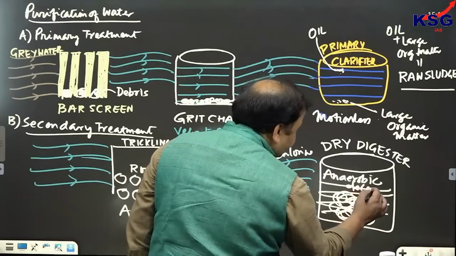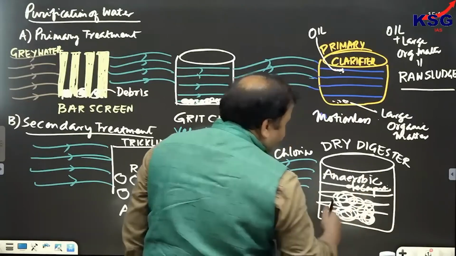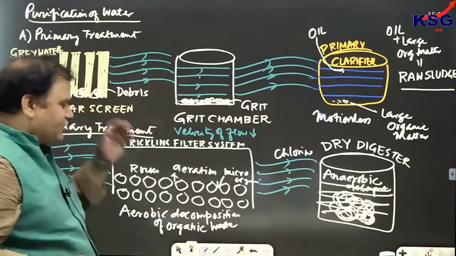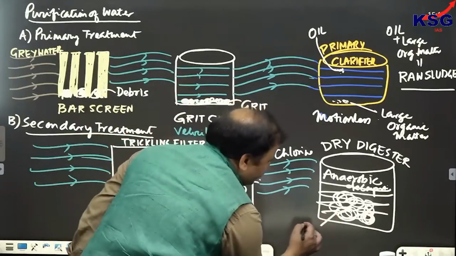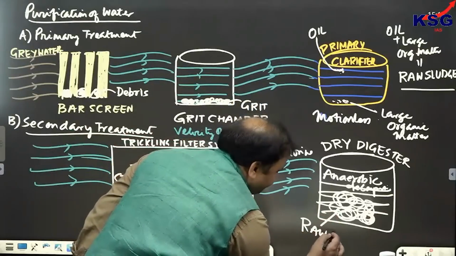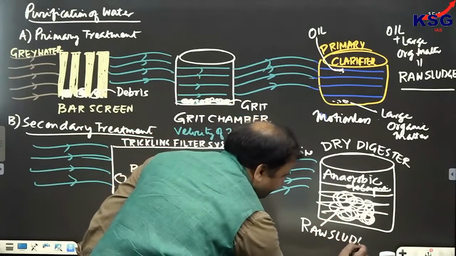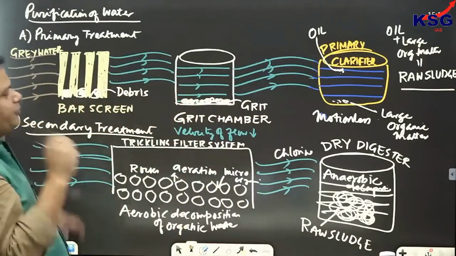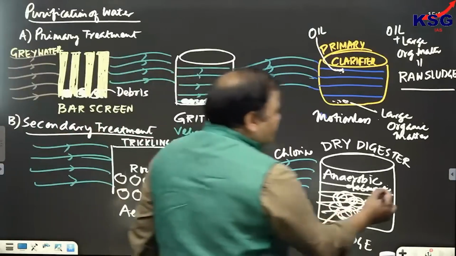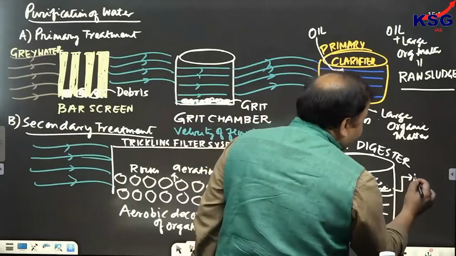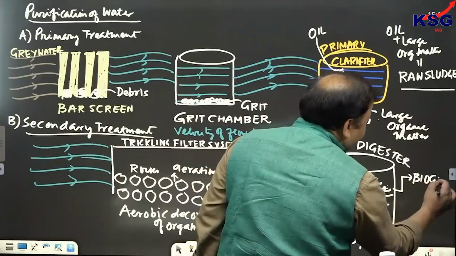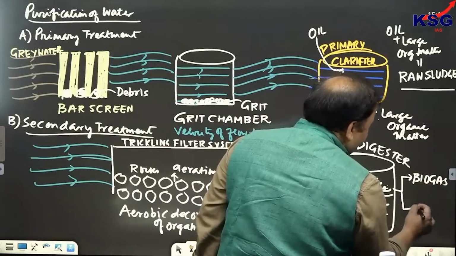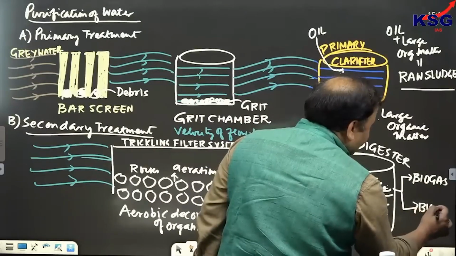Anaerobic decomposition takes place. So when anaerobic decomposition of raw sludge would be taking place, because you have to treat it separately, then we can see that two products would be obtained. One is what? One is biogas, and that's why we have connected it to purification of water. And second is what? Second is biosolids.